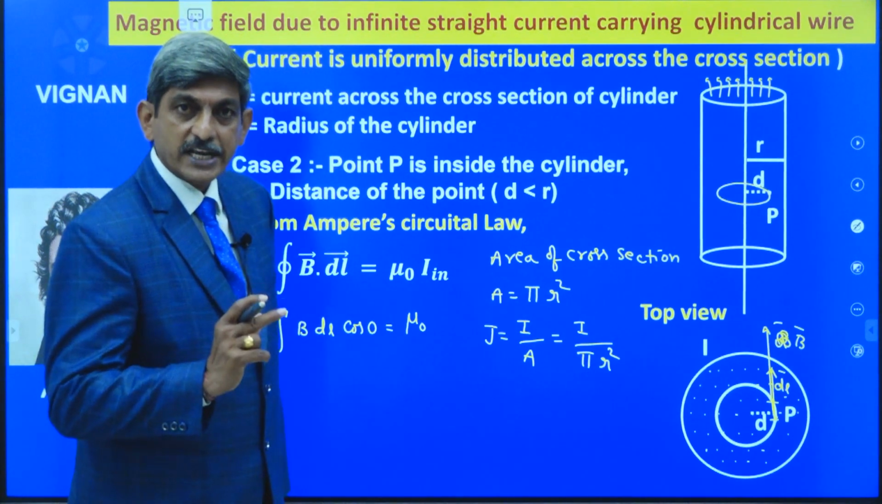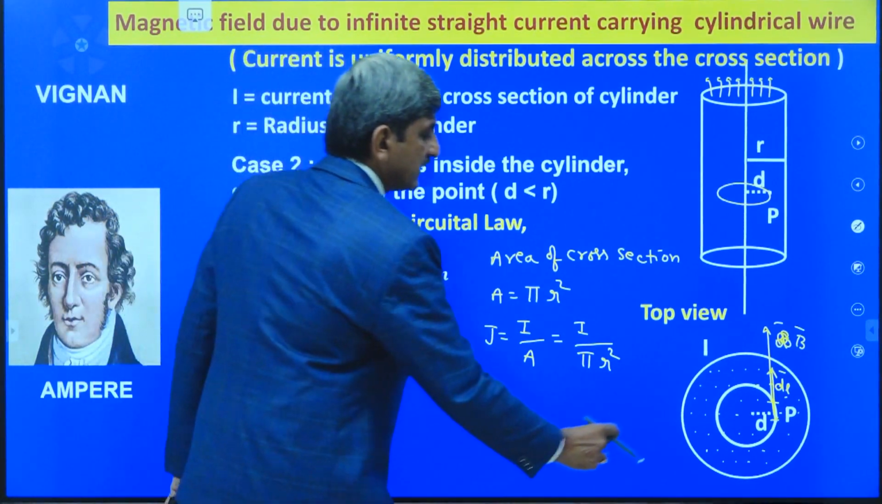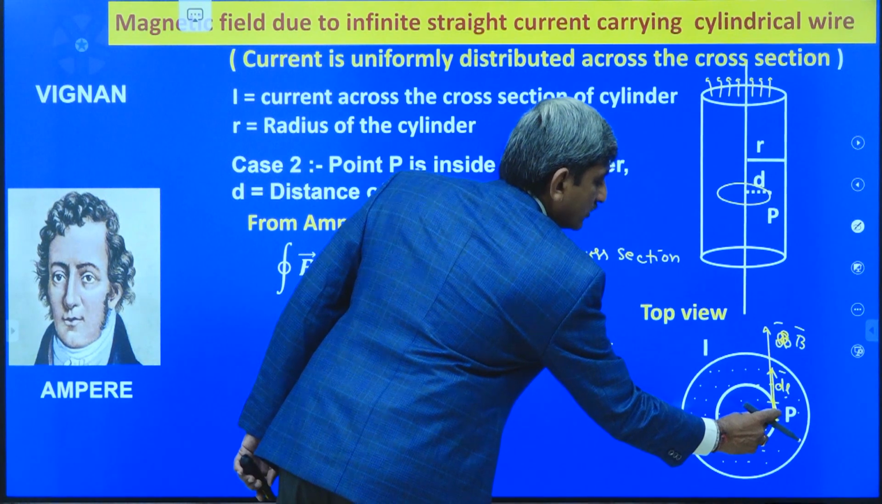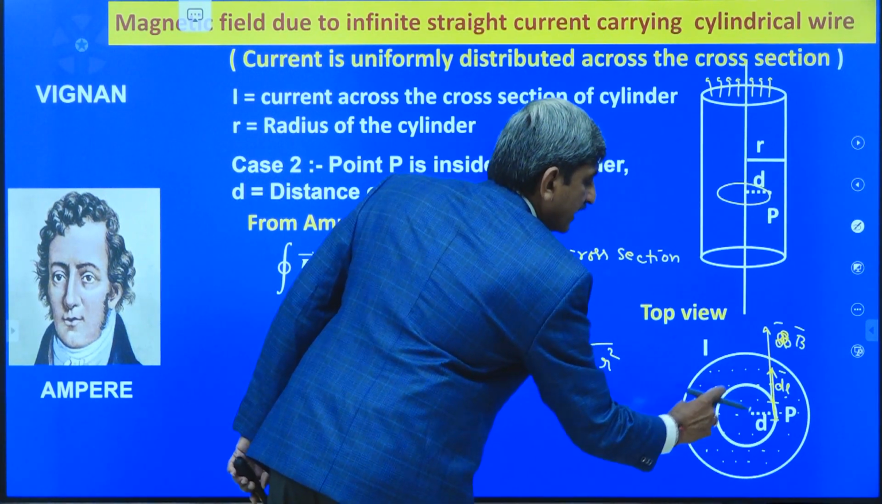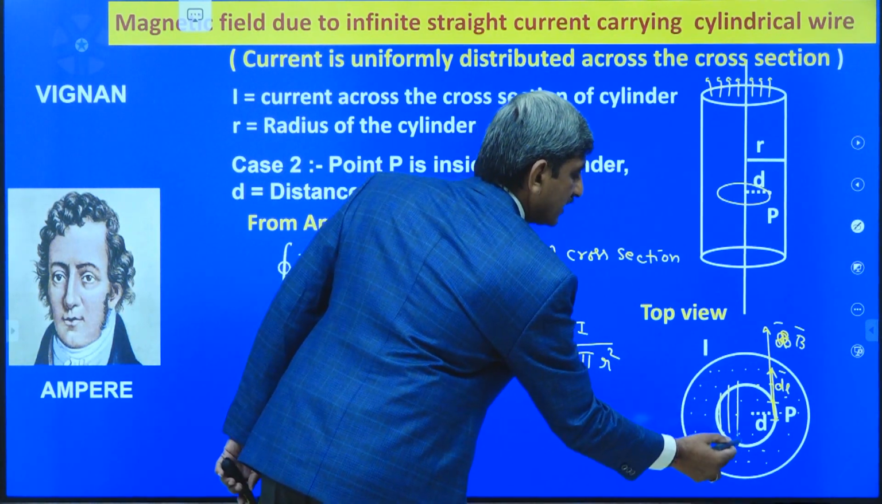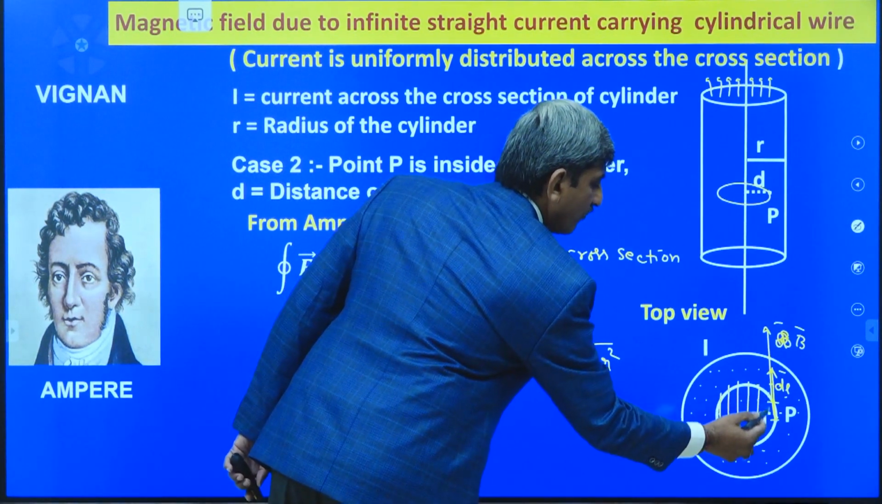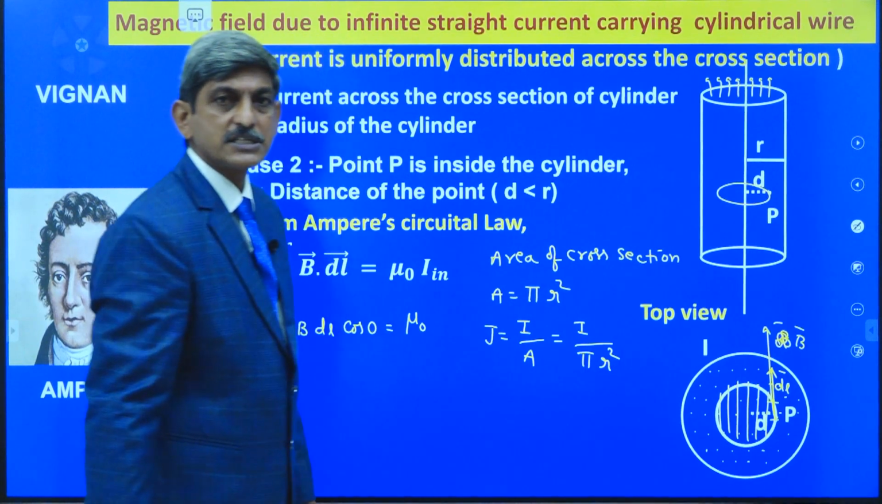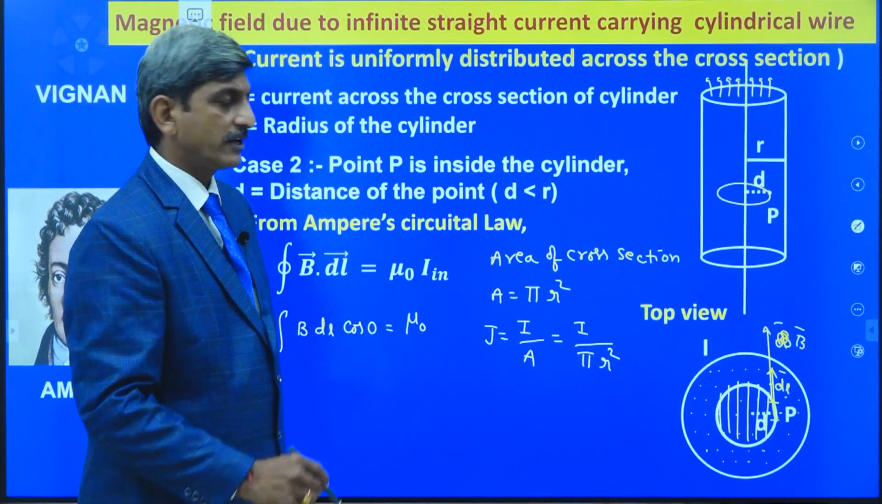Now, what is the radius of the loop assumed by us? The radius of the loop assumed by us is equal to D. That's why the area of the cross section of the loop is equal to pi D square. This is the loop assumed by us. For this loop, the area of the cross section is given by pi D square.